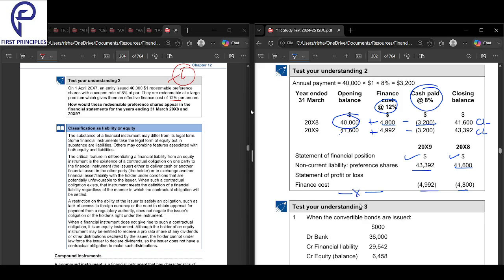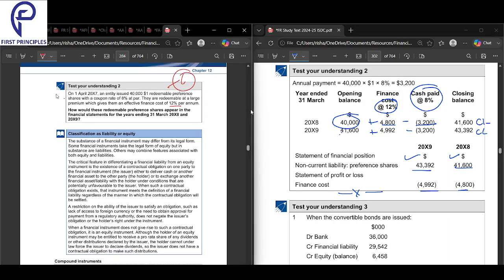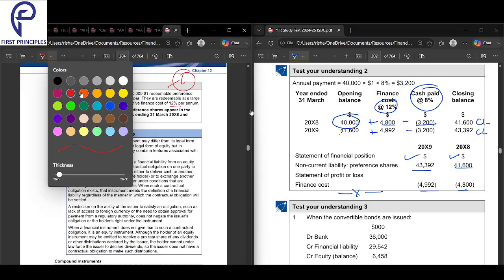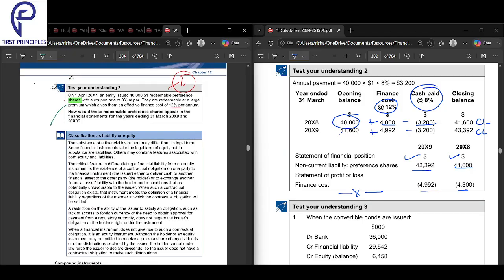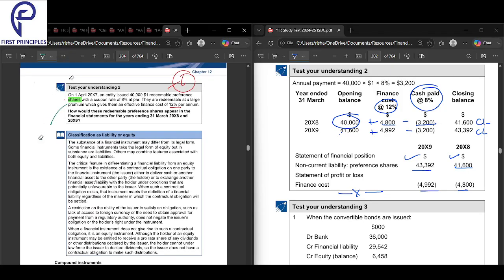Even though it was a preference share, you've treated it like a liability. Imagine you have treated a share as a liability. If you really understood this, the point is, why are you treating a share like a liability? Because of the obligation.